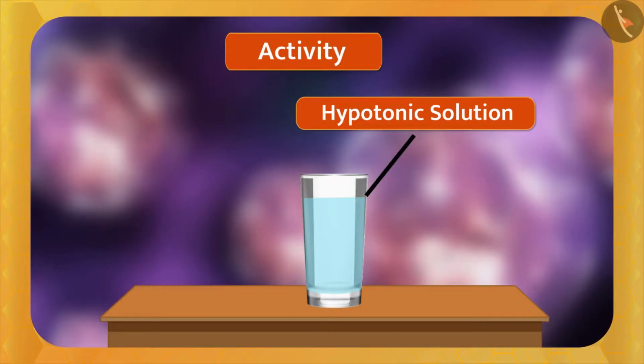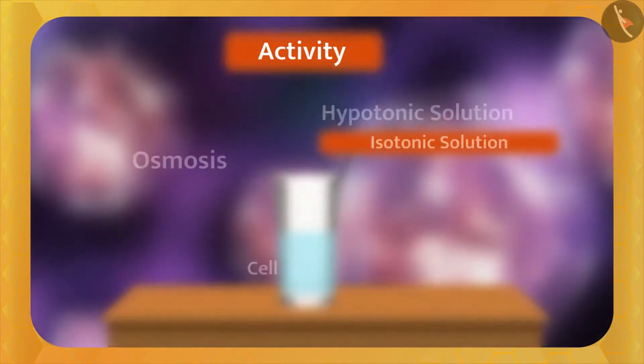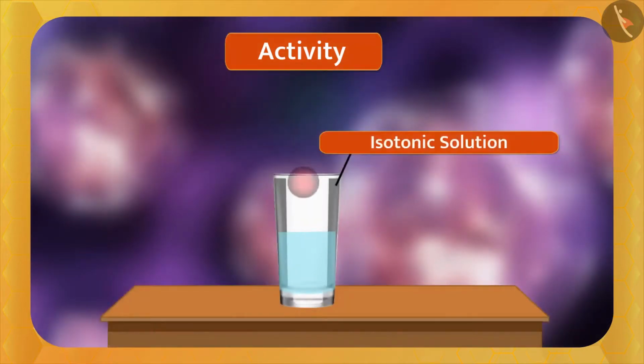Now, put the cell in the hypotonic solution. Here, the concentration of water in the solution is higher than that of the cell. So guys, what do you think will happen? Yes, same, osmosis again. The water of the solution will enter the cell through the plasma membrane and the size of the cell increases. Now, what will happen if the cell is put in the same isotonic solution?